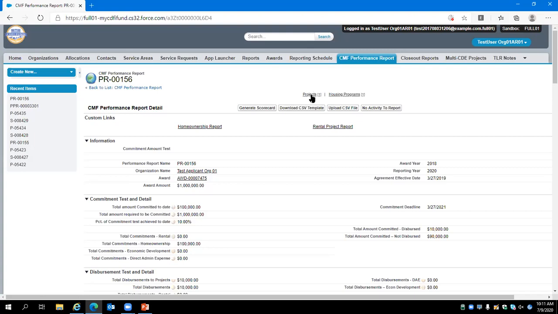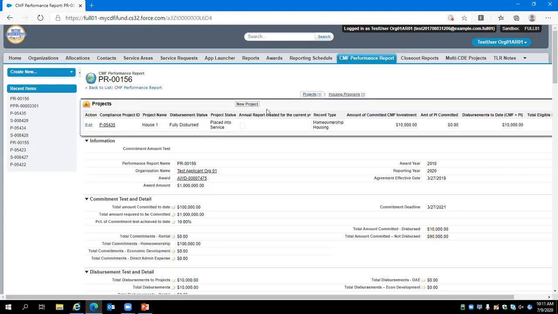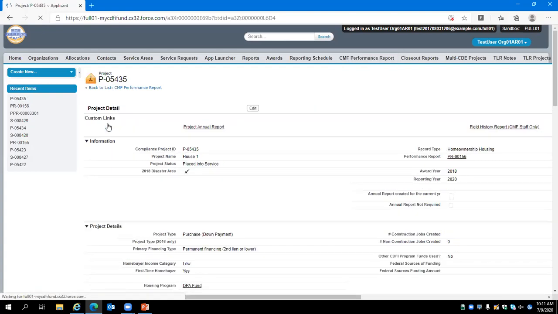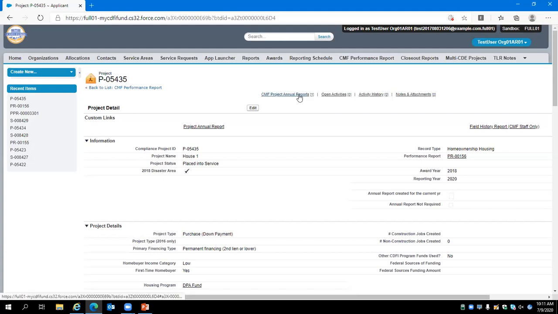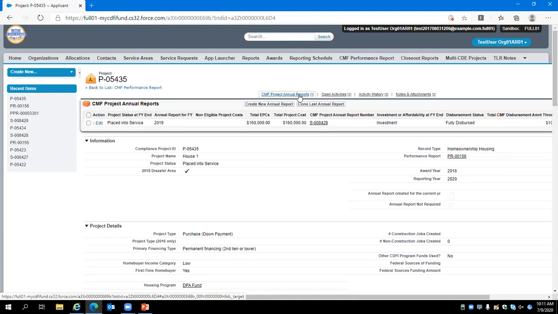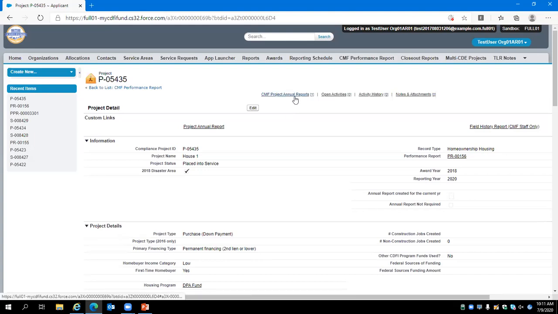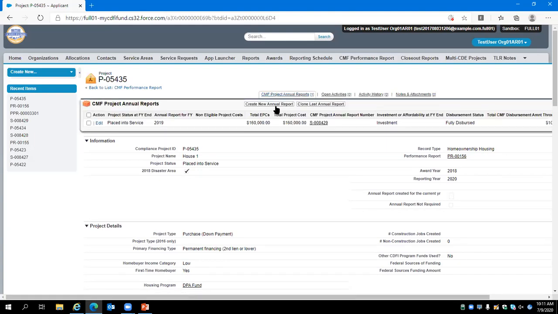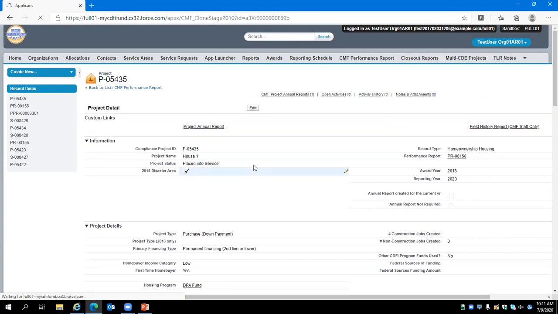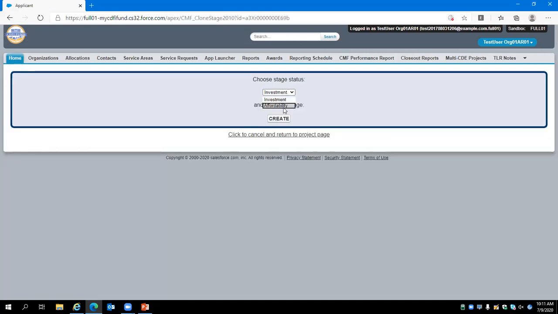As such, we will go ahead and first proceed by reporting that House 1 is incomplete terminated. To do so, we will report that in the annual report for this particular project. By clicking on the project link and then proceeding to the annual report, we can update the status of this project. You can proceed by clicking Create New Annual Report or cloning the last annual report. I will proceed by cloning the previous report and adjusting as necessary.